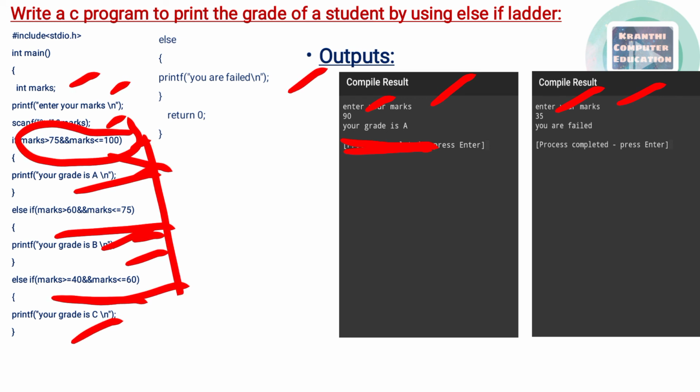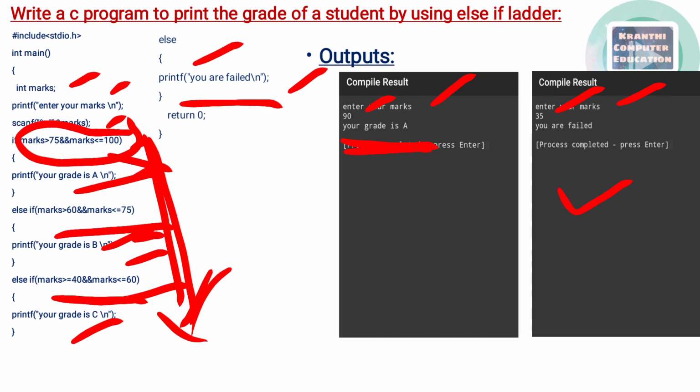So all these conditions are false in the second case. That's why the else block is executed. What statement are we printing in the else block? You are failed. I entered 35 here, that's why it shows the output you are failed. So this is the program, and these are the outputs for this program.